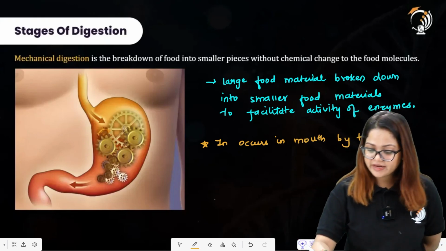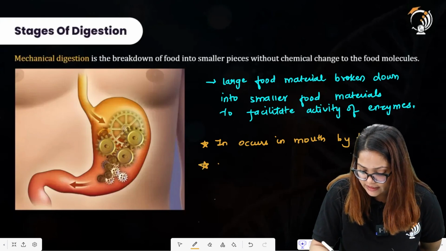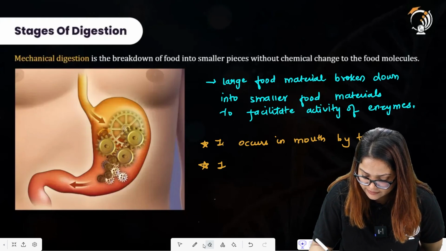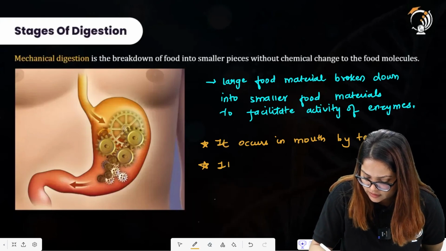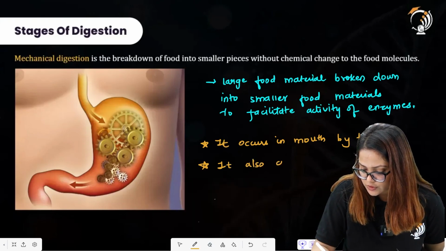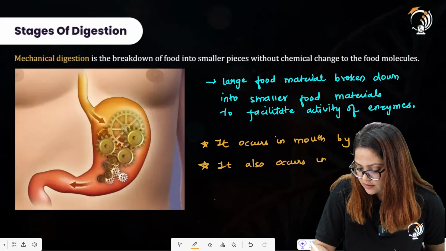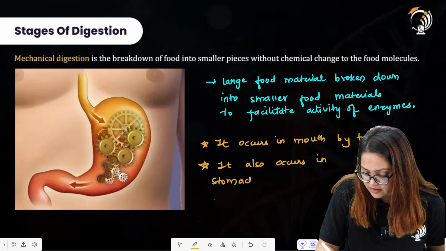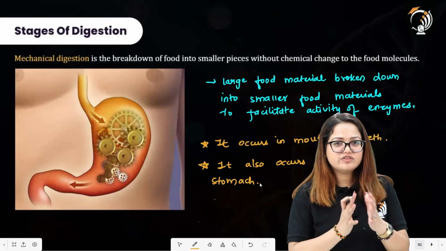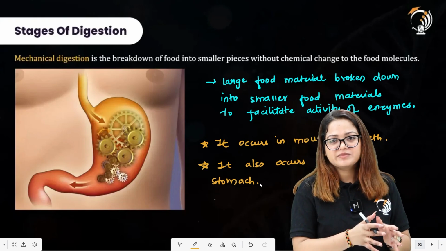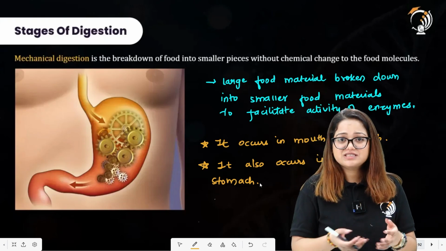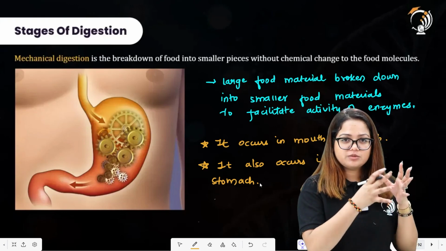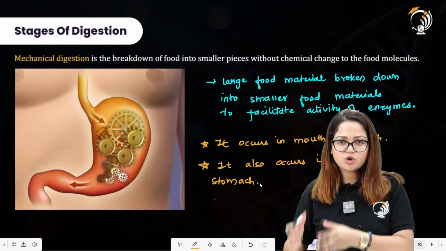It occurs in the mouth by teeth. It also occurs in the stomach. So there is a churning movement by which a slurry of the food material is obtained in the stomach, and that also means that there is mechanical digestion of the food materials. The larger molecules of the food are broken down into smaller molecules of food.